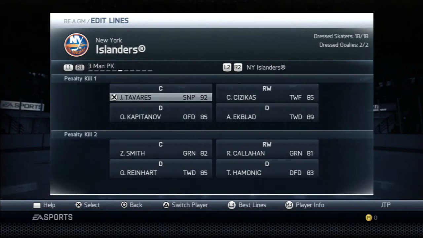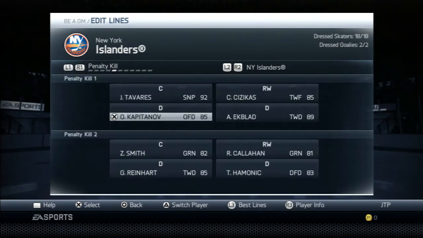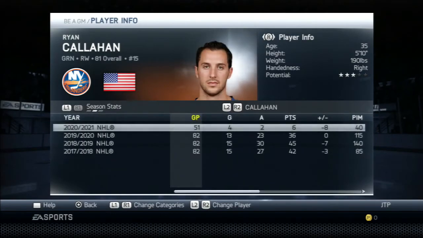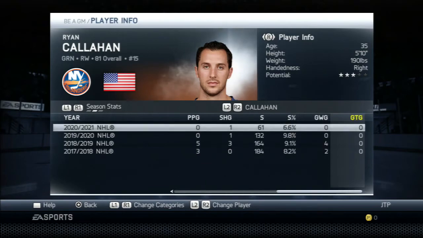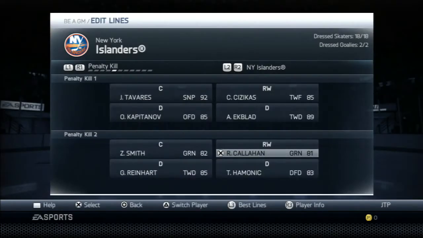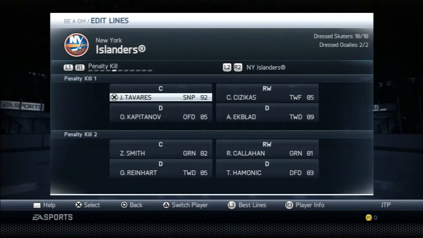We'll leave Callahan on the penalty kill. I think Callahan, he's getting his time, but I think it's just his points and his production. Yeah, he's a -8, only 6 points, so I think that's why he's really getting dropped. He was not getting, like, 3rd line time like he may have been in Tampa.